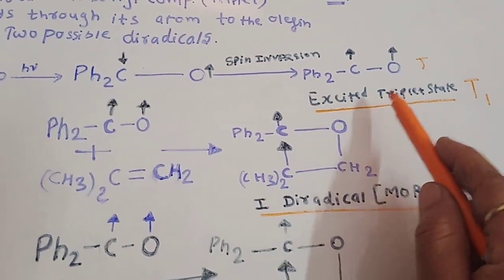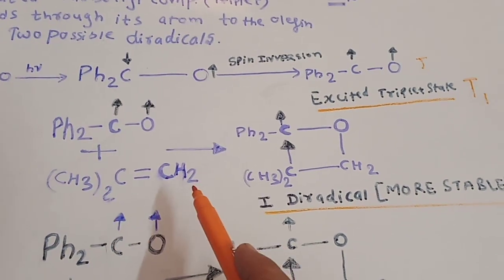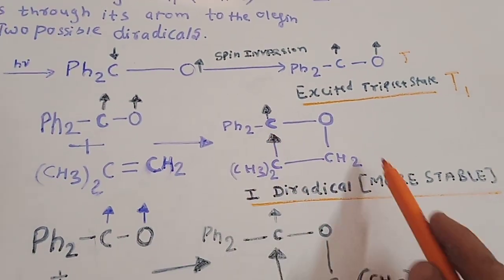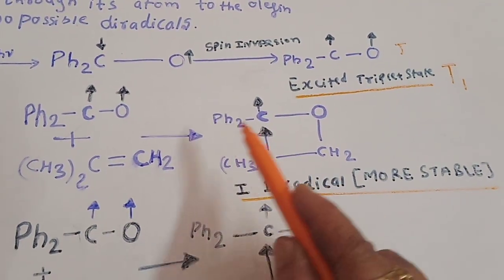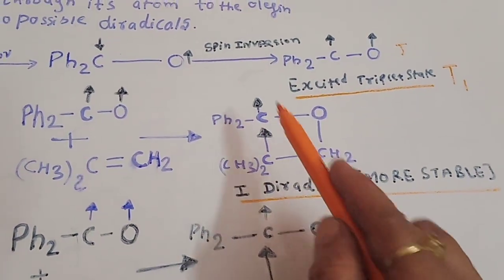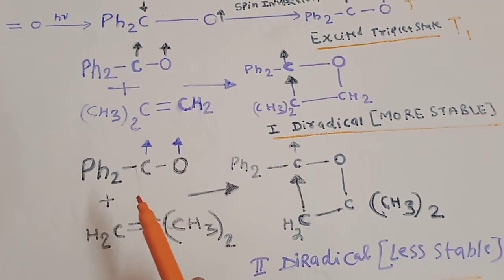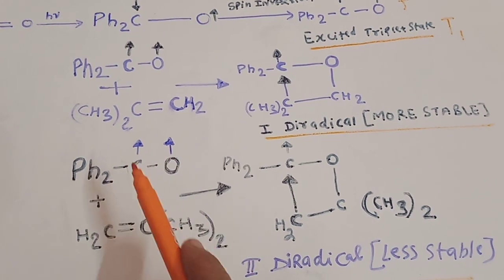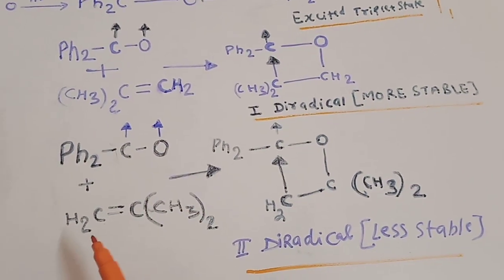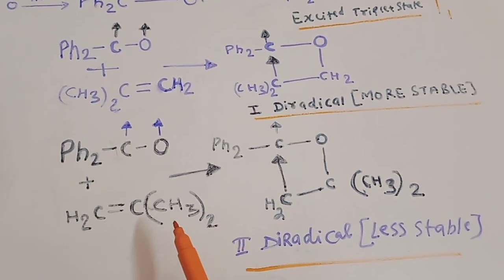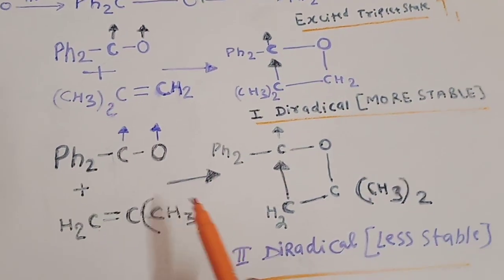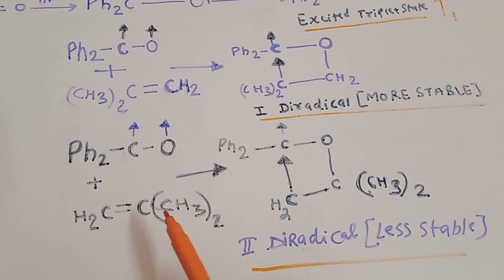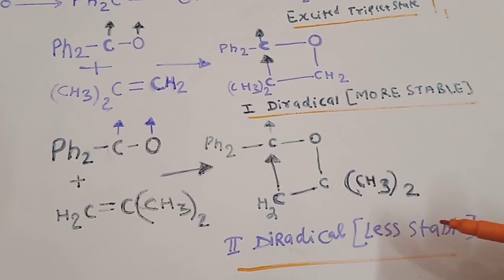This carbonyl will now react with isobutene to form a more stable cyclic product. This is our diradical, because we can see these two electrons are single here. Now we can see the second option. Our molecule can also combine with isobutene in this manner. Here this carbon combines with the methyl part, and here it combines with this CH2 part. So we can have both options.